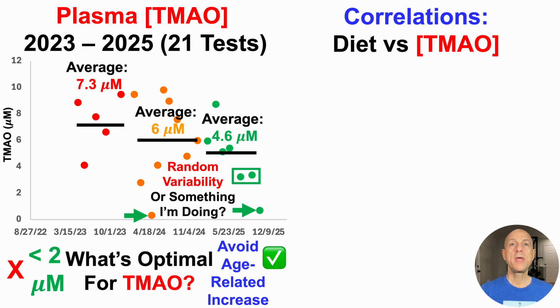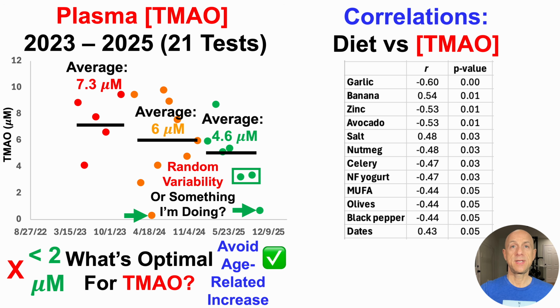And for those who may be unfamiliar, I've weighed almost all of my food with a food scale since 2015. So for the past 10 years, probably 99% or more, all of it with a food scale. I then take that data, enter it into a diet tracking app, Chronometer, and if you want to use Chronometer yourself, there's a discount link in the video's description. I then pull the Chronometer data into a spreadsheet. So now each test has an average dietary intake that is lined up together. So with enough tests, because I have tracked dietary intake, I can look at correlations.